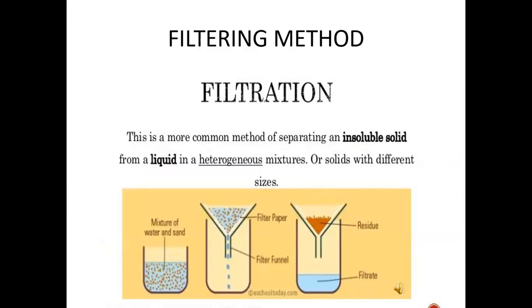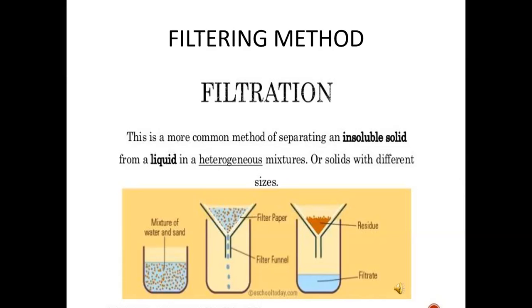Your mother used a strainer to remove the tea leaves to get the clear liquid. Larger size particles of tea leaves will be retained by the strainer while the clear liquid will pass through. This is called filtering. See this picture below. This is an example of the filtration method.